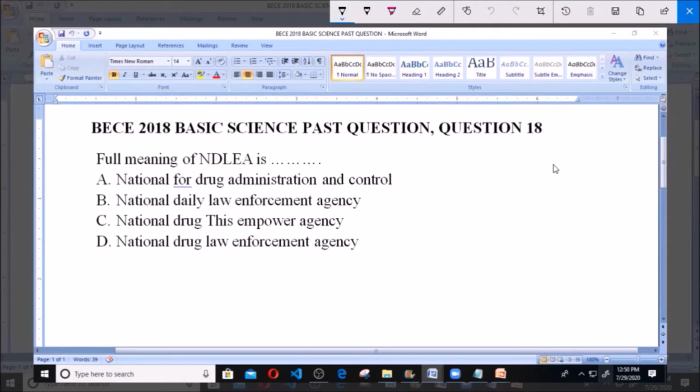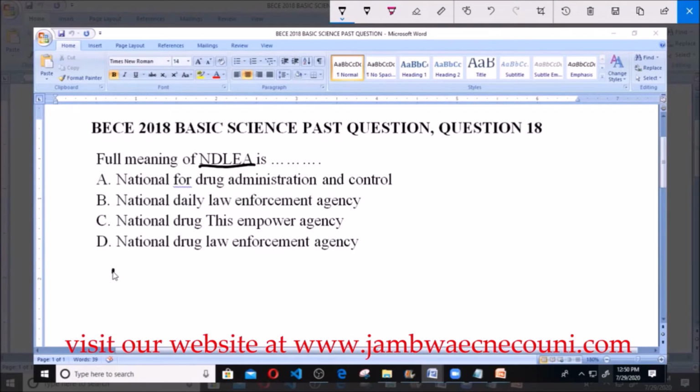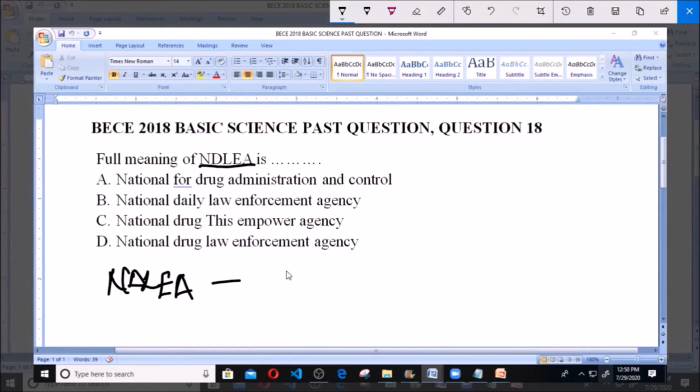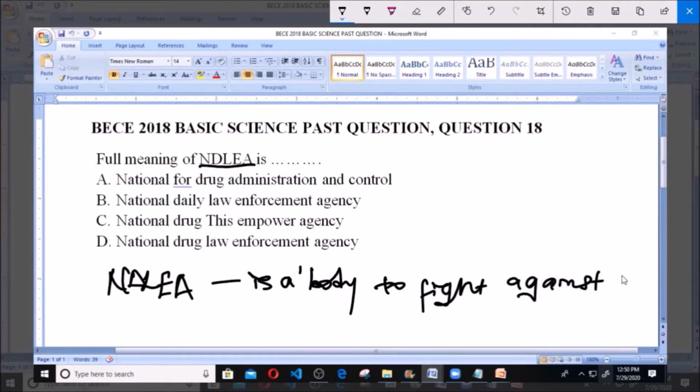Now we are asked to find the full meaning of NDLEA. Like we know, NDLEA is a governmental organization, that is, a body set up by the government to fight against the use of illegal drugs.